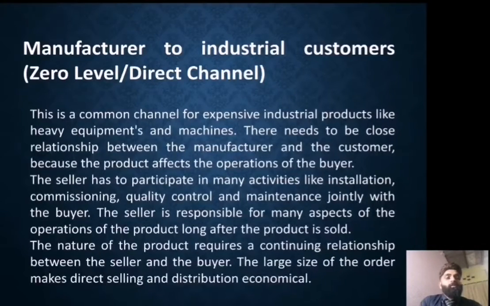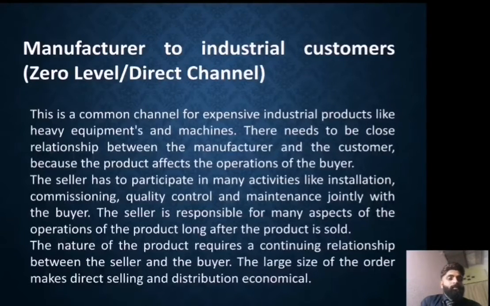First is manufacturer to industrial customers, the zero level or direct channel. This is a common channel for expensive industrial products like heavy equipment and machines. There needs to be a close relation between the manufacturer and the consumer because the product affects the operation of the buyer. The seller has to participate in many activities like installation, commissioning, quality control and maintenance jointly with the buyer.